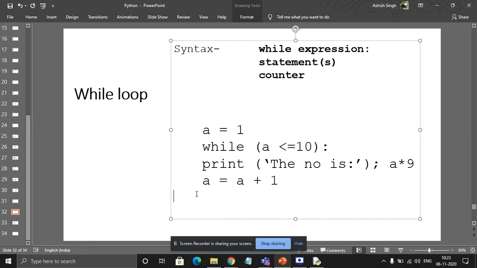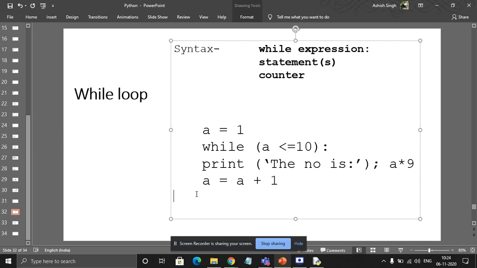Now let's understand this loop. A is equal to 1 means what is the starting value of A? 1. Fine. So now on the next line, number 2, we are going to check while A is less than equal to 10. The condition is A is less than equal to 10. So it will print the number is A into 9. So what will it print? 9. Now the value of A will increase by 1: A is equal to A plus 1, and it will go back to the while.